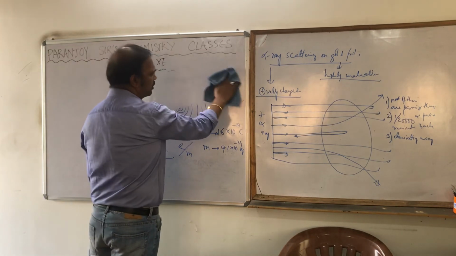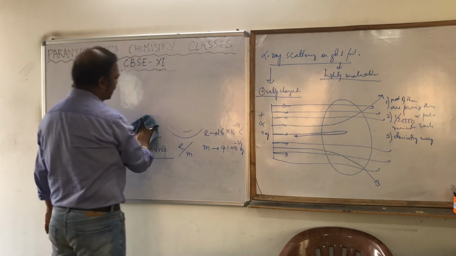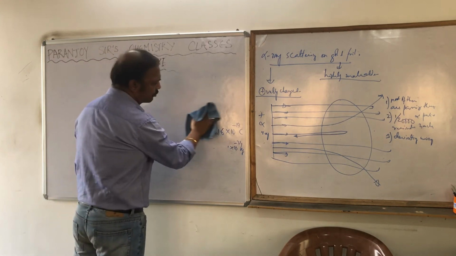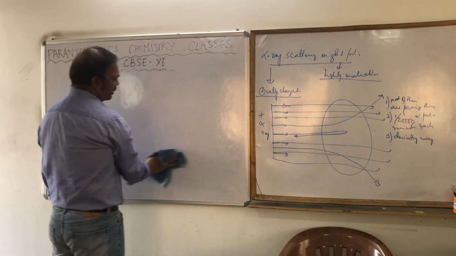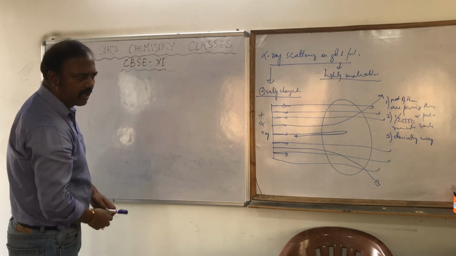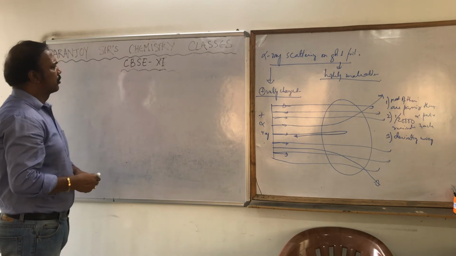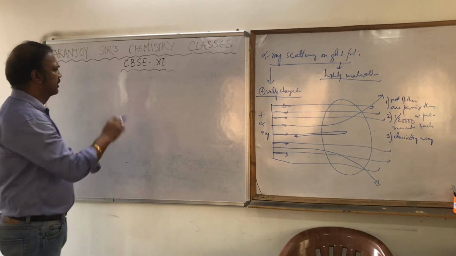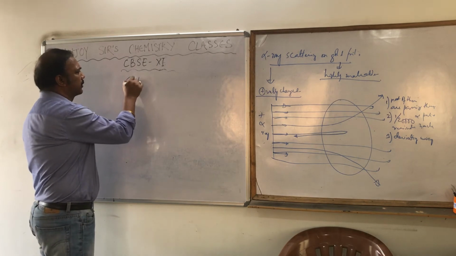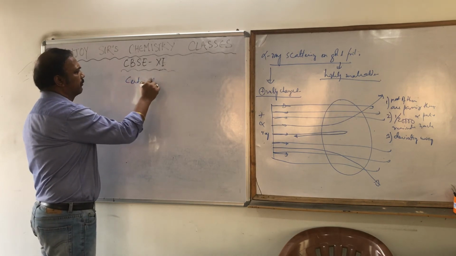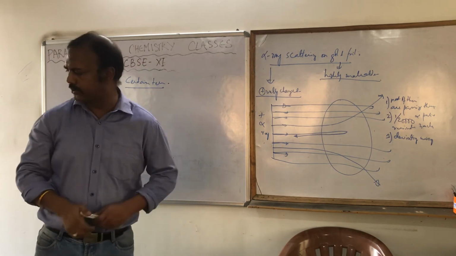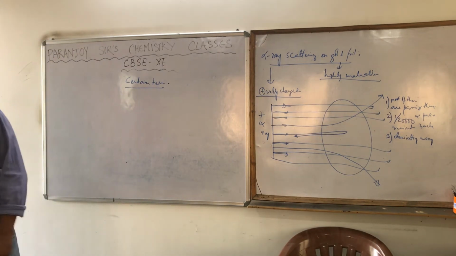I hope you understood this brushed-up version of the history, which you would have known earlier also, but now you know it again in a brief way. So what were the terms which you must know? You know them, I know you know them also, but again I'm just recapping.